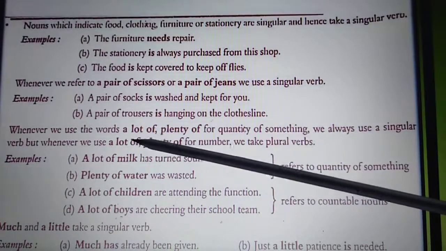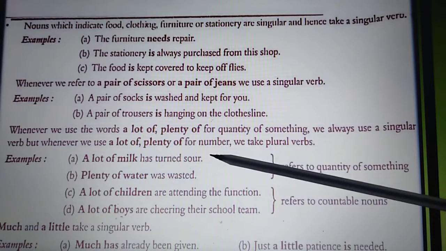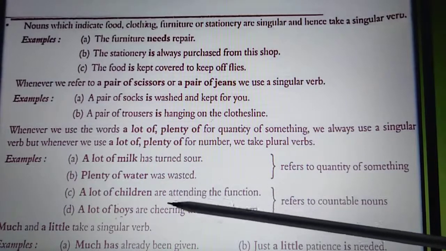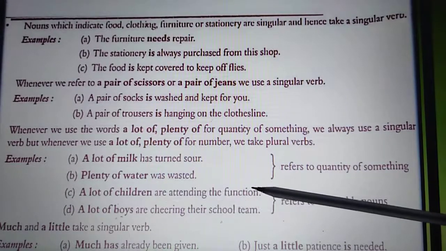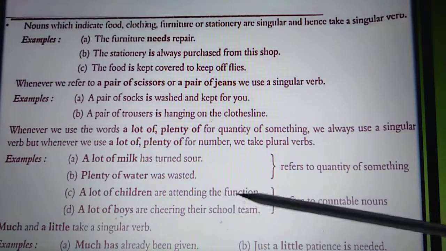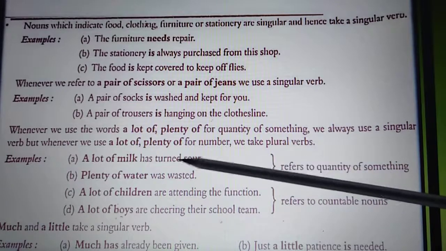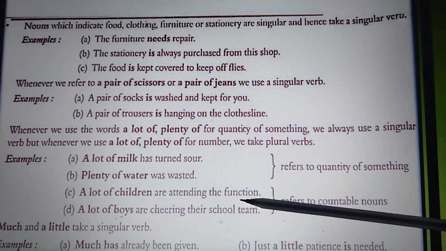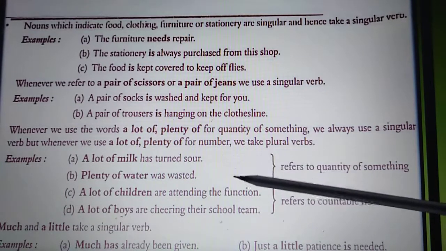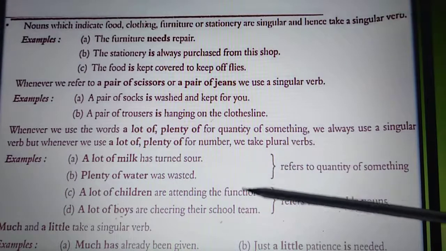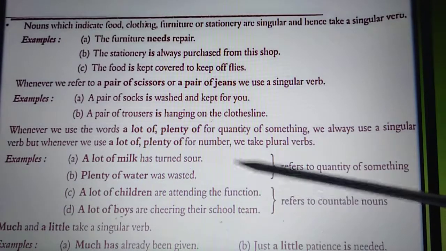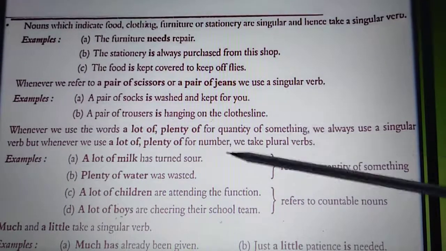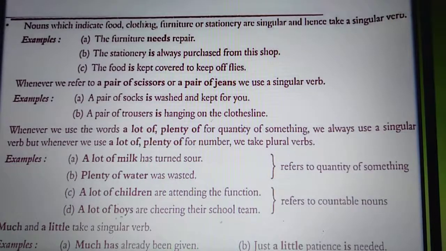But if the same lot of or plenty of word is used with number, then it becomes plural verbs. Like, a lot of children are attending the function. Here I have not used a lot of children is attending the function, because it will be wrong. See, it refers to the countable nouns and it refers to the uncountable nouns, right? So this you have to remember. These points you will read again and again to understand, because until and unless you go through them 3 to 4 times, you will be confused, because a lot of, plenty of with quantity and with number makes a difference. So you have to remember them accordingly, right?